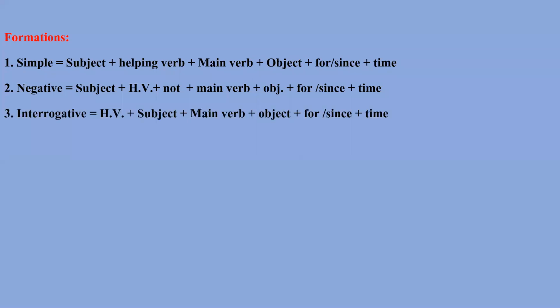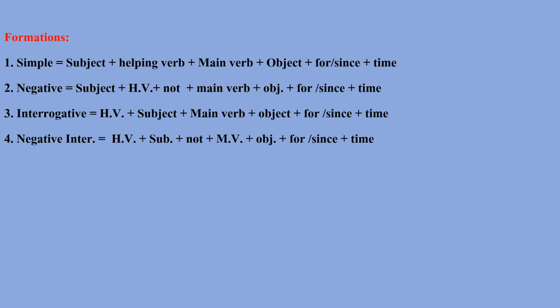If the sentence is interrogative, the helping verb will come first, because I have told you whenever we make any question, the listener will understand that if we use the helping verb before the subject, then he or she will understand we are putting a question.